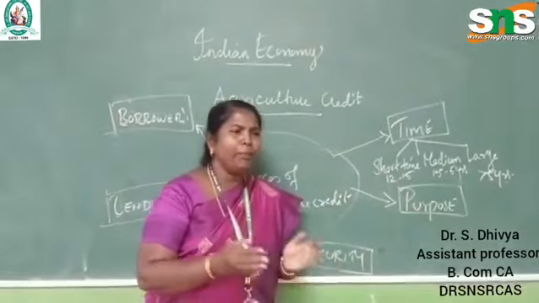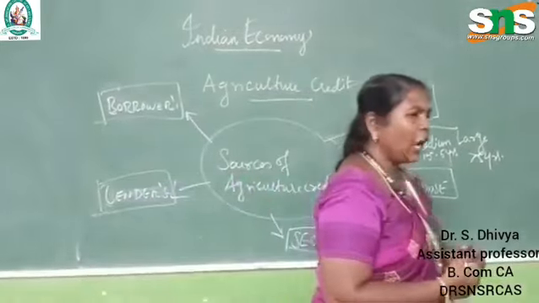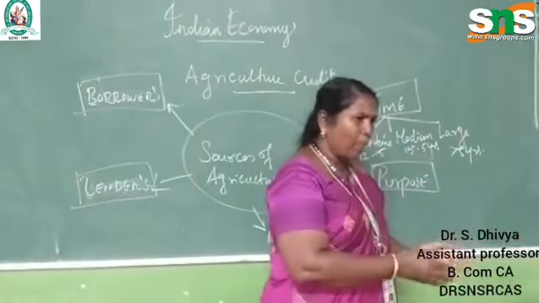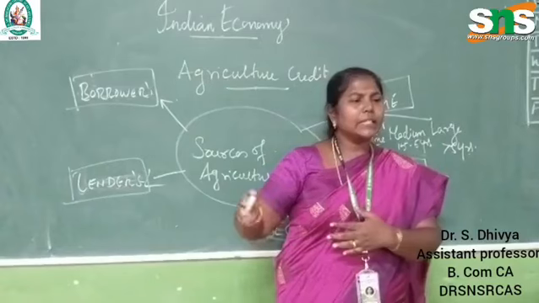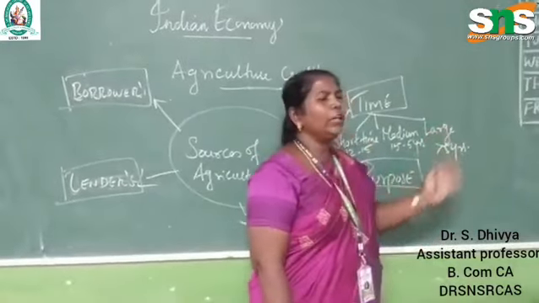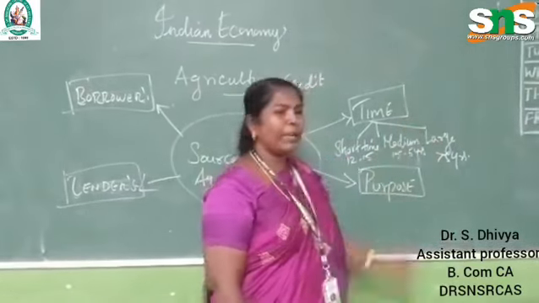So with short term, medium term or long term, the farmer can take the amount and has to return it with interest, with a certain purpose and a certain condition. It may be short, medium or long term, and they have to return the amount along with the interest also. That is called based on time.